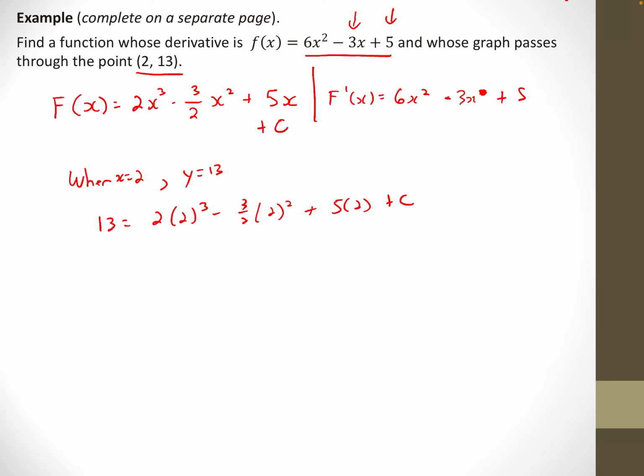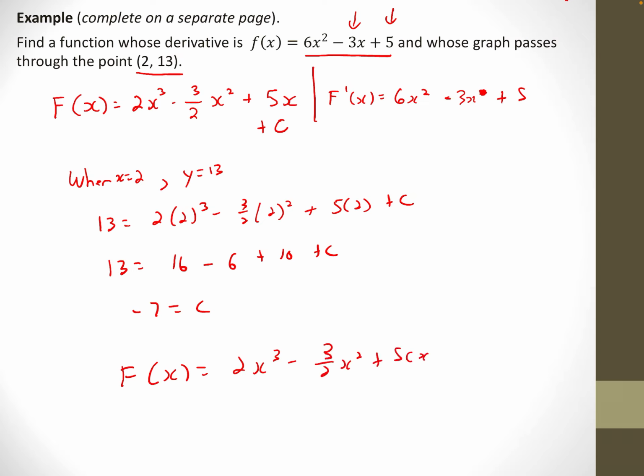That point they gave me allows me to find the constant that works here. So I get 13 equals 16 minus 6 plus 10 plus c. If I move all that stuff over, I think I get the constant is -7. So I can be even more specific. The function I want is 2x cubed minus 3 halves x squared plus 5x minus 7.